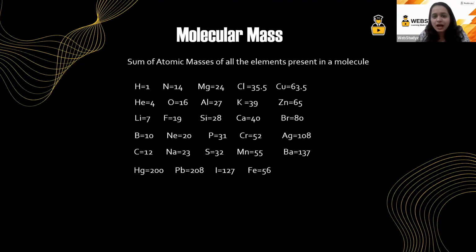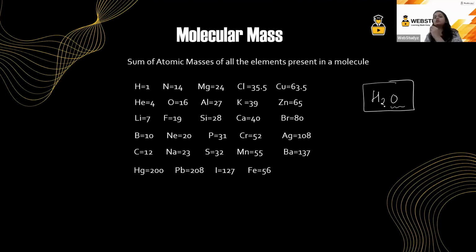Okay. So now we are going to talk about the molecular mass. Students, let us suppose we have a water molecule over here. In this water molecule, we have two hydrogen atoms and one oxygen atom. Now I have to calculate the mass of this whole water molecule.